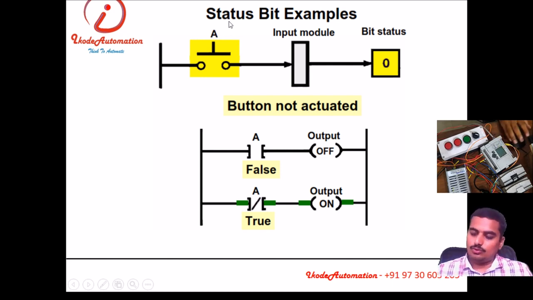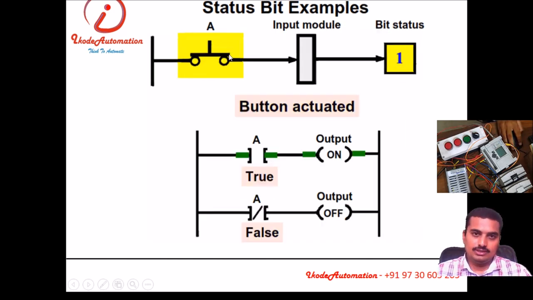Currently we are focusing only on how a PLC works, what is inside a PLC, what is memory, what is a table, and all these things. Okay, see, here is an input module, and a physical input is connected. If this input is not pressed, then it will show status 0. If I press this input, it will show status 1. This practically we have seen.